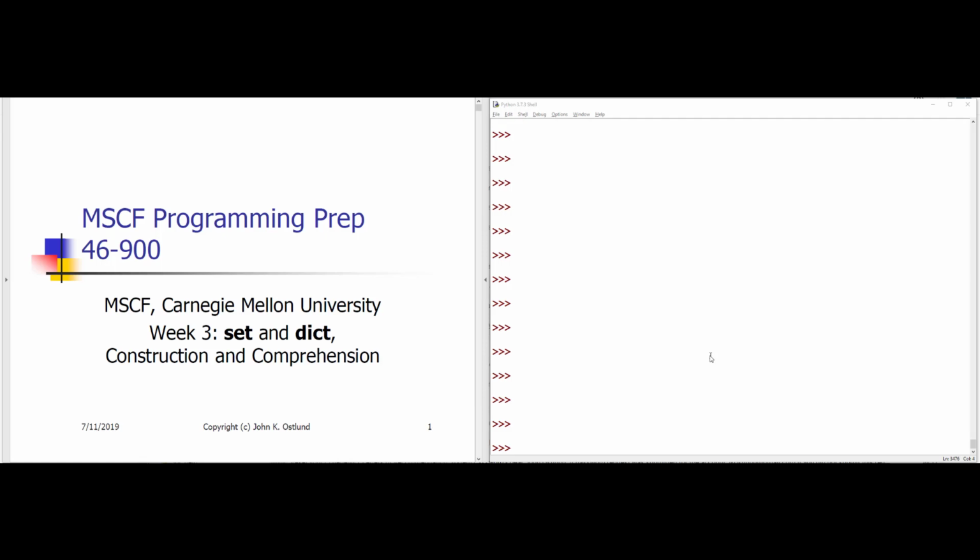items in it. This week we're going to take a look at the two other important built-in container types, namely the set and the dict. Dict is short for dictionary. It's like a hash table. We're also going to see how to construct these various container types from each other, how to construct a set from a list or a dict from a list of tuples, and that kind of thing.